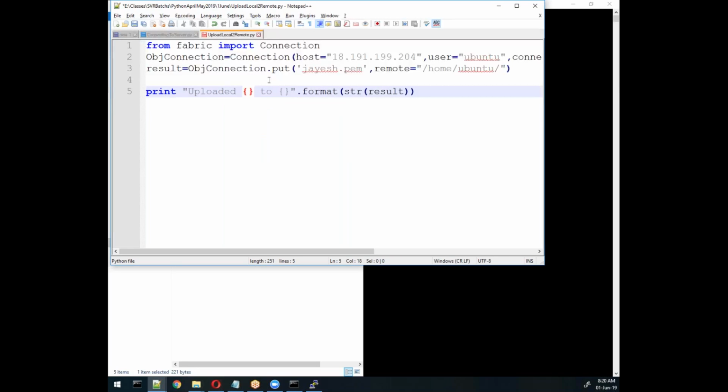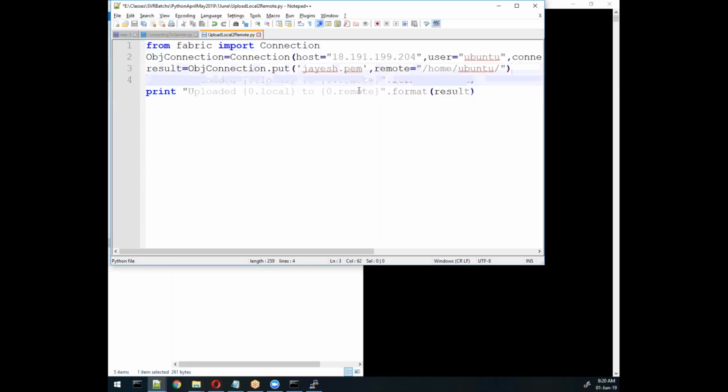So here the result object has parameters. We need not convert it because we are trying to get the data from this object. So here we have the argument 0.local, which will display the local address, that means the complete local address of the jayesh.pem file. And here this is the remote address, so 0.remote. Because why 0? Fabric can work with multiple servers also. So that's why we need to write 0, 1, 2, 3 like that. So it will give the address of all.